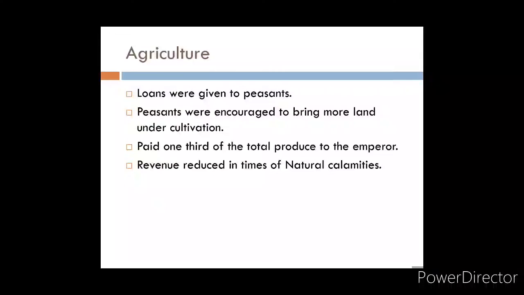Then they paid 1/3 of the total produce to the emperor, but this revenue was reduced if there was any natural calamity. Okay, they did not have to pay if there was any natural calamity.